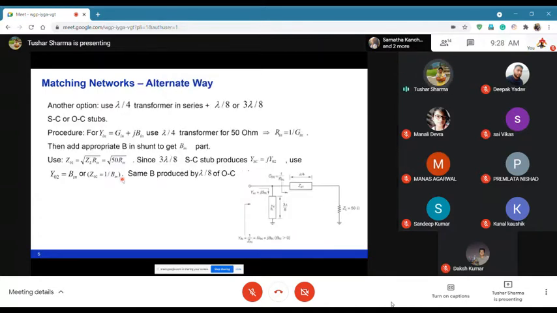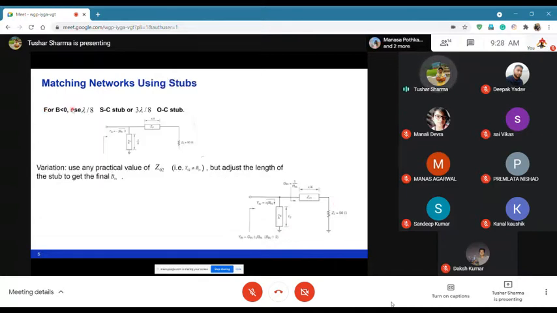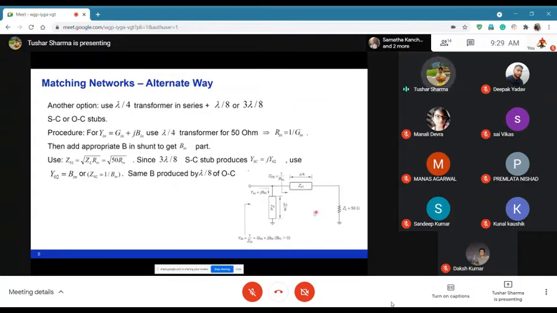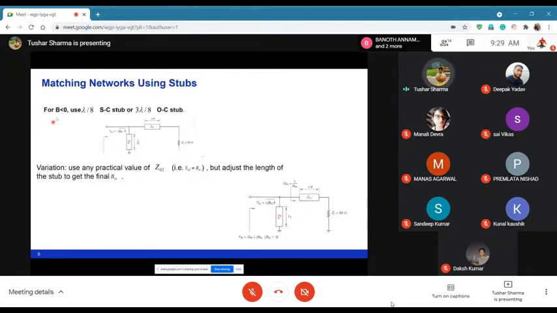So also it depends on the value of B, right? If your B was greater than 0, then yes, Y is equal to B naught. Now, if your B is less than 0, then you can use lambda by 8 short stub. In this case, you were using 3 lambda by 8 length of the short stub. If your B is less than 0, you use lambda by 8 short circuit stub. And short and open are separated by lambda by 4. I will explain this once we get to Smith chart, because it will be harder to understand like this.